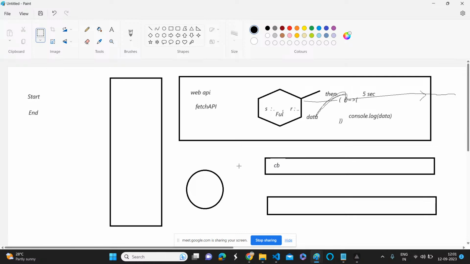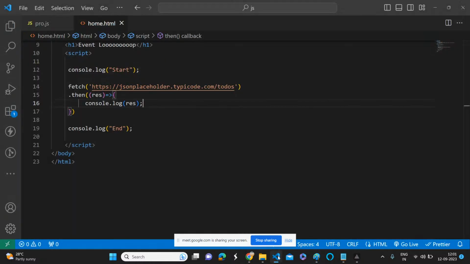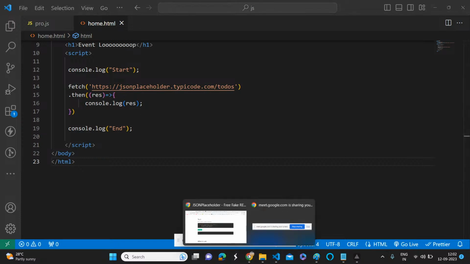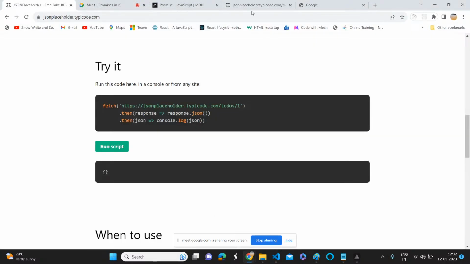So now the event loop is ready. The event loop is waiting, and the call stack is empty for a long time. So let's execute this callback function in the call stack. Let's see whether it is working the same way or not, whether we will get a response after some time or not, because maybe it is very fast.